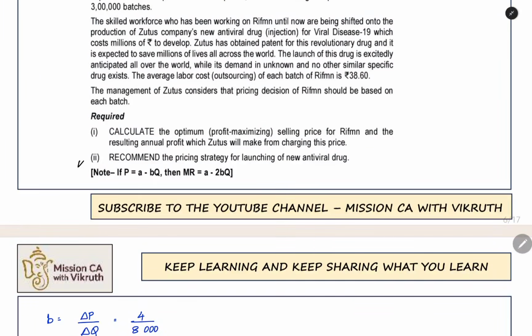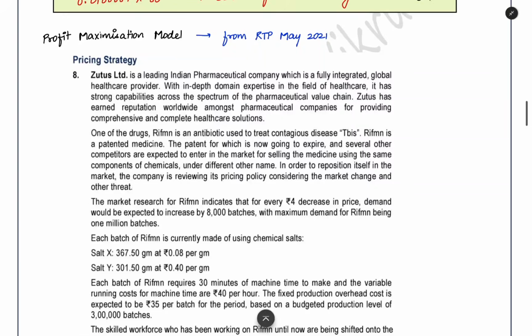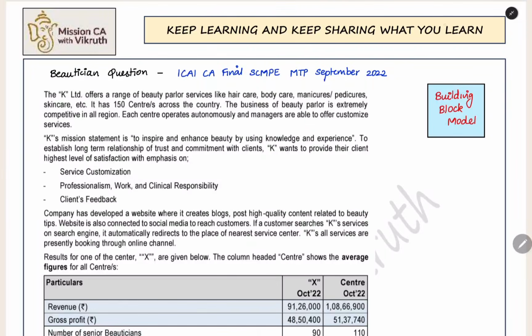So again the second part is about a little bit of theory. You can read it from the RTP May 2021 document. Now we can move to the next question. This question is from CA Final FCMPE old syllabus, mock test paper September 2022. This is a beautician question. Many students are telling that this is coming repeatedly in exams. So we can read this question now.